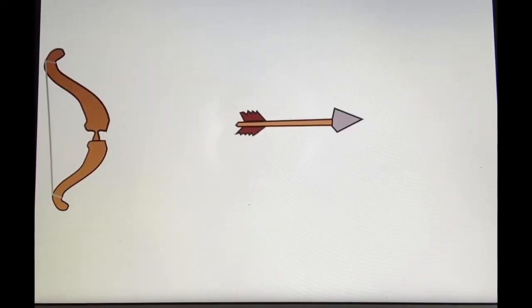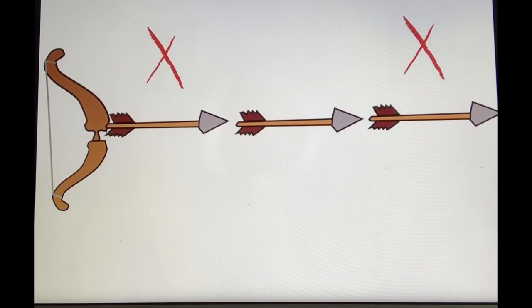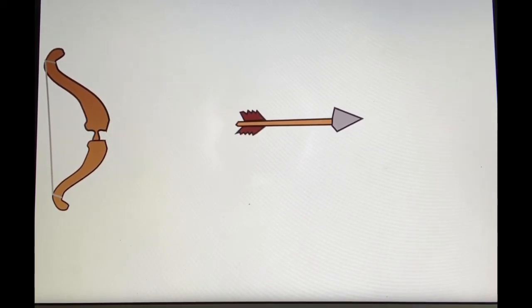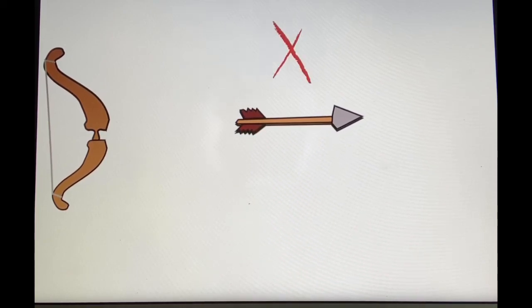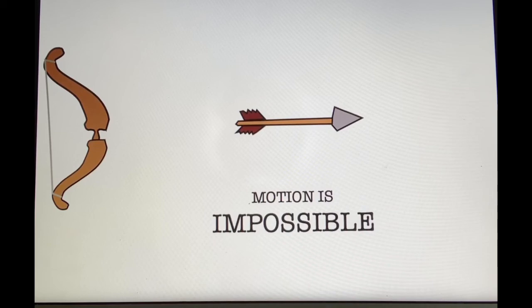The arrow paradox says that at any given time, an arrow in motion cannot move to a new position because there's no time to do so. But it can also not move to where it already is since it's already there. Therefore, at every point in time, there is no motion, so motion is impossible.